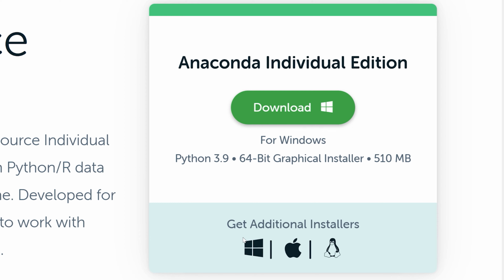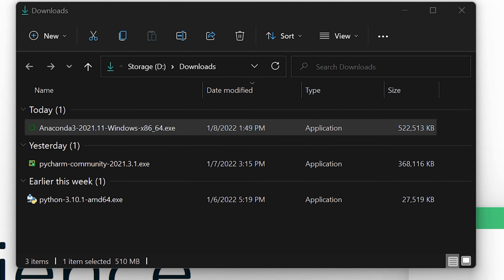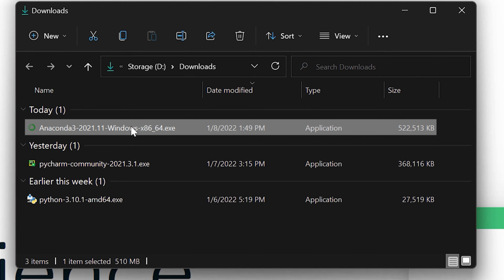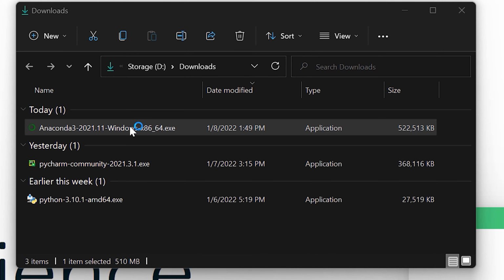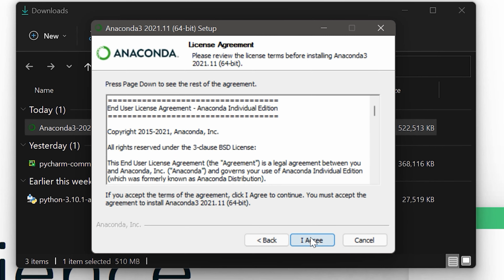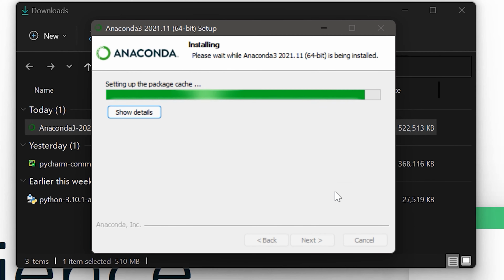So now I'll walk you through the installation process. Click the download button and choose the correct installer for your operating system. I'm using Windows, so I'll choose the Windows installer. I'll go to my downloads folder and launch the installer file. When the setup window opens, just follow the prompts. I recommend that you accept all of the default options unless you have previous experience.